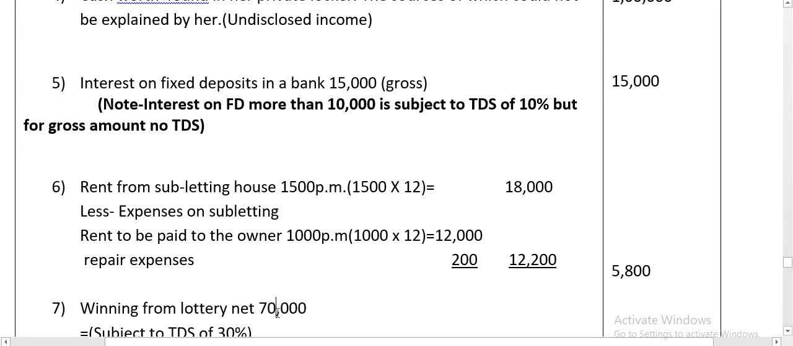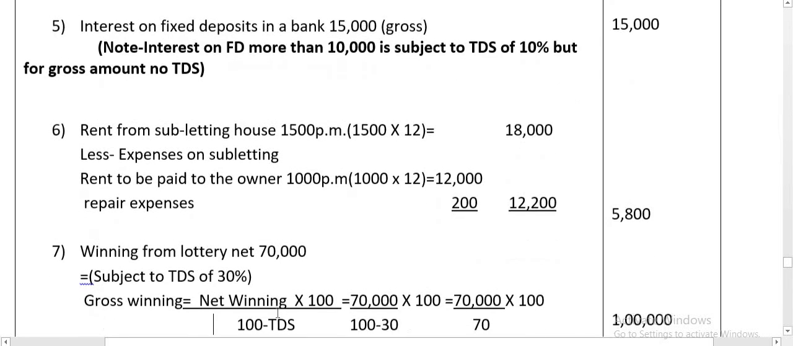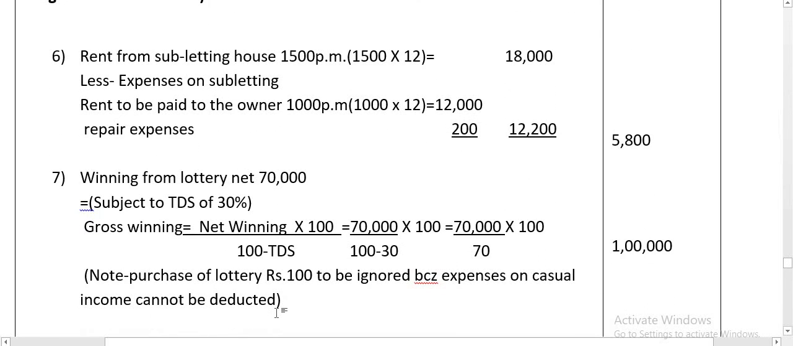Next, winning from lottery, here net amount given. So you have to apply TDS, that is 30%. Gross winning is net winning into 100 divided by 100 minus TDS. So 70,000 into 100 divided by 100 minus 30. 70,000 divided by 70 into 100. So 1 lakh is winning from lottery, that is gross. Purchase of lottery ticket rupee 100 to be ignored because expenses on casual income cannot be deducted.